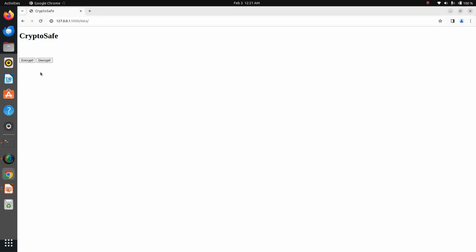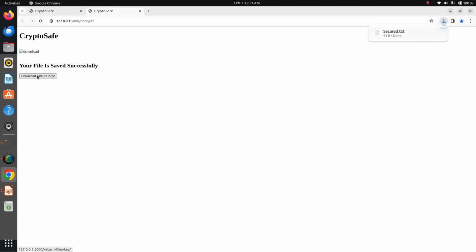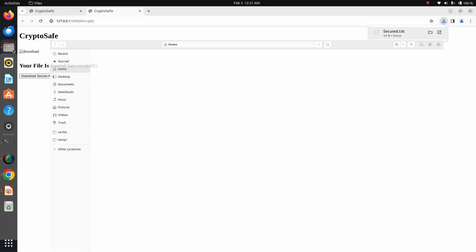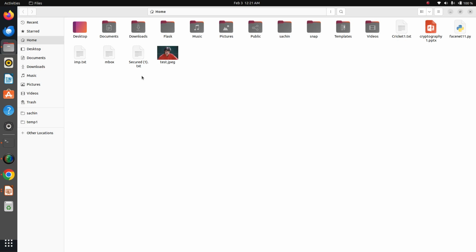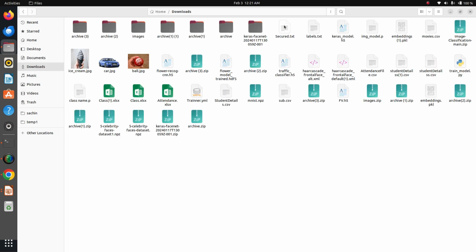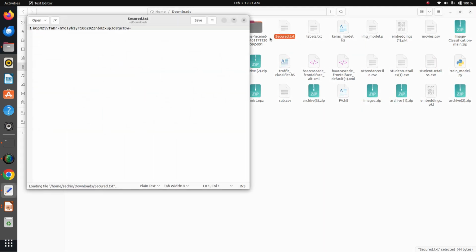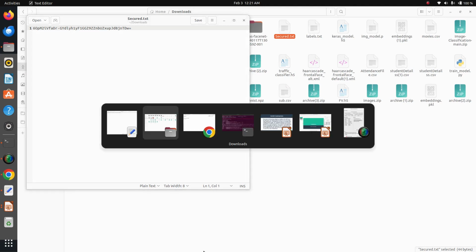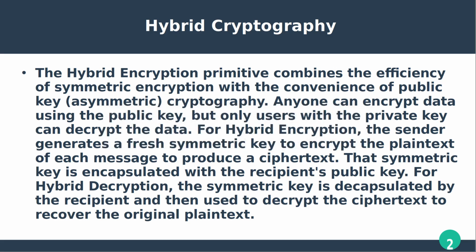Then encrypt. Yes, it is encrypted, and it is downloaded in the encrypted format. We will see it in downloads. Yes, the file has been encrypted. So I have successfully done hybrid encryption, in which I have only encrypted the file.